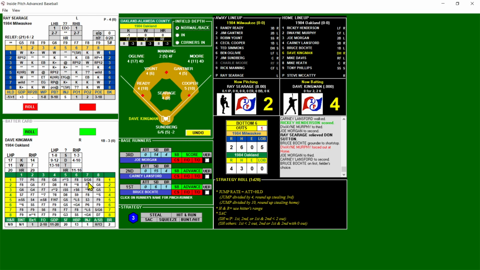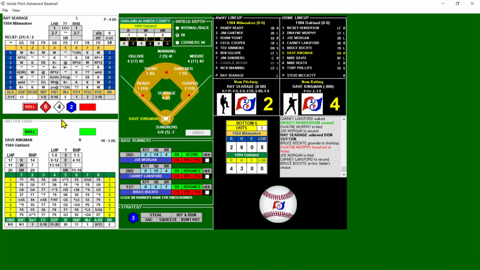So the bases are loaded now with 1 out. They get the out at home. They don't get the double play, and now Kingman is going to bat. Lefty Davis on deck. Going to let Searage face him, because remember, Kingman actually has better numbers against righties than lefties. So we're going to bring the infield in again. Bases loaded, 1 out now. And let's see what Kingman does.